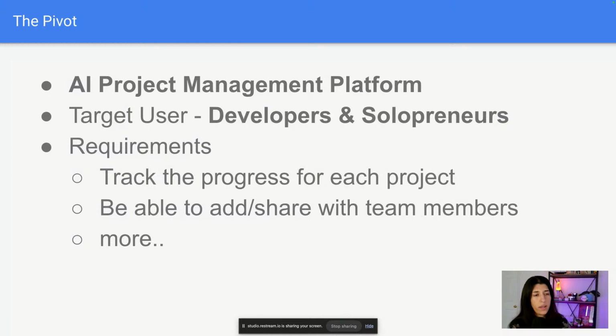Same target user, right? Developers and solopreneurs. And we changed our requirements a little bit. We want to also be able to track the progress for each project, and be able to add and share with team members. So then you could have more of a platform and a collaborative environment.